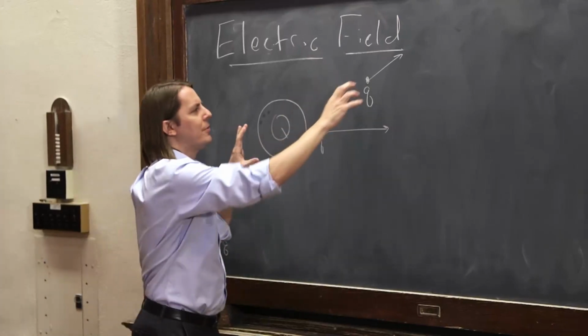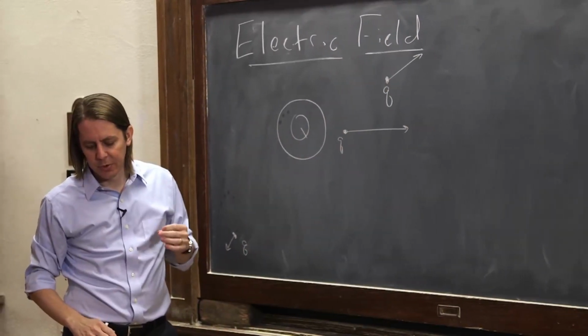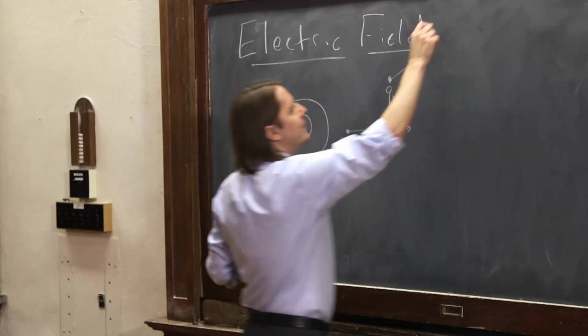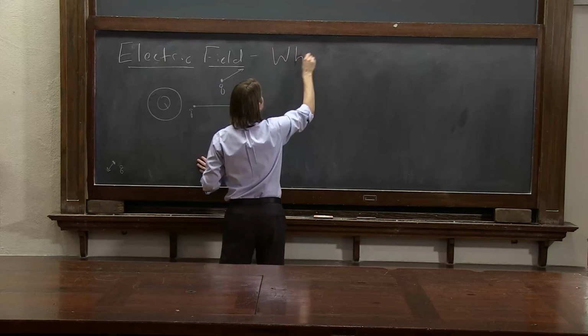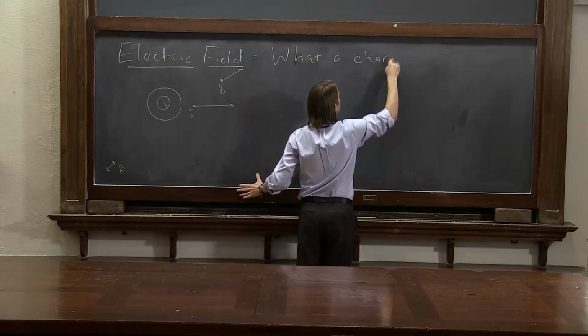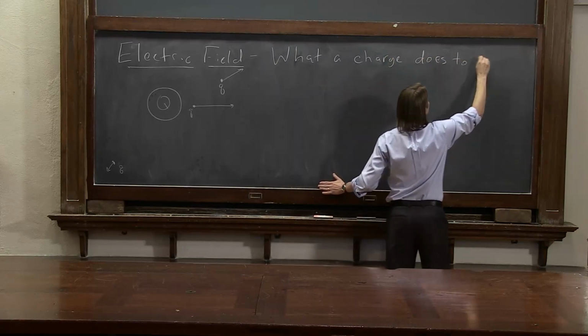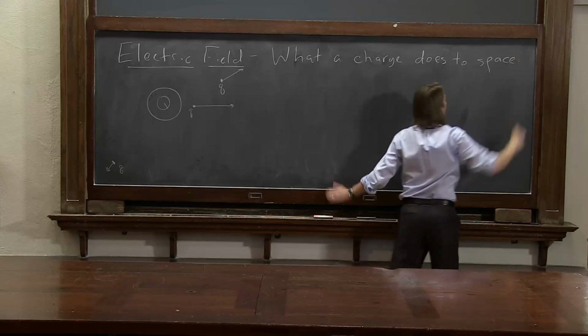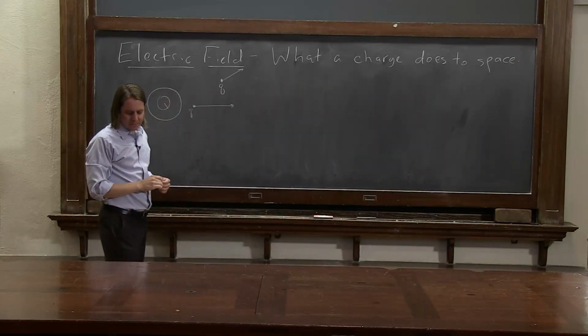There's no charge to experience the force, but it's modifying space there and creating a condition which will lead to a force. So our simple definition is the electric field could be called what a charge does to space, is sort of an interesting way to put it, what a charge does to space.